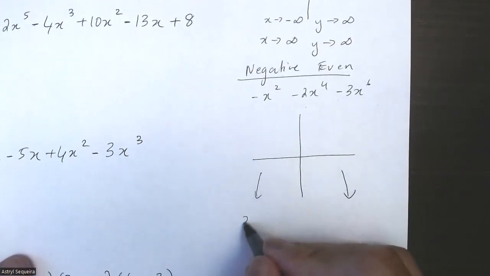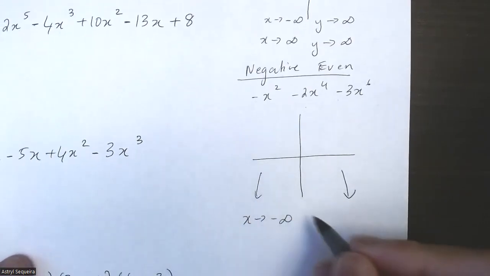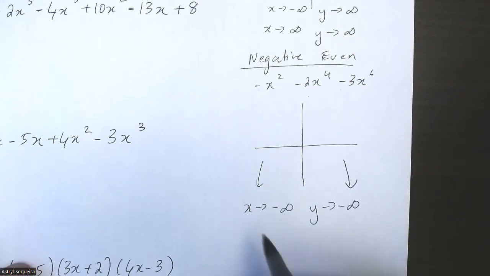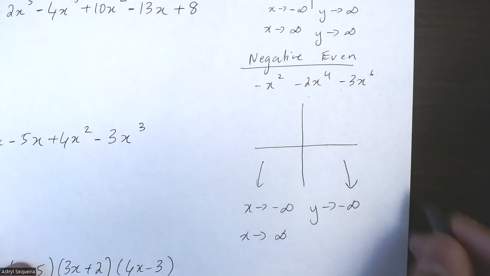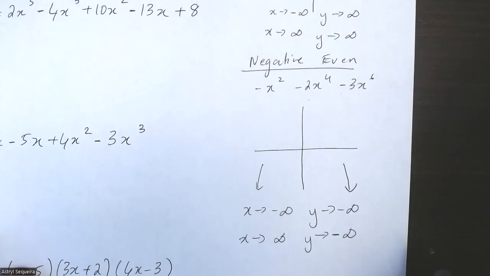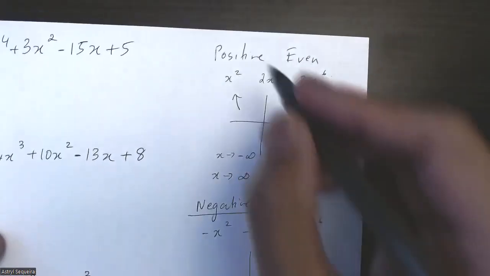As I'm going towards the left, as x is approaching negative infinity, y is also going towards negative infinity because y is going downwards. And as x approaches positive infinity, as I'm going towards the right, y is also going downwards, which is approaching negative infinity. So that's how even functions work.